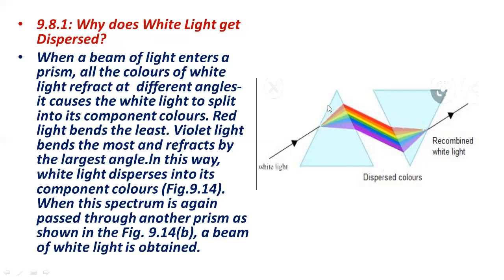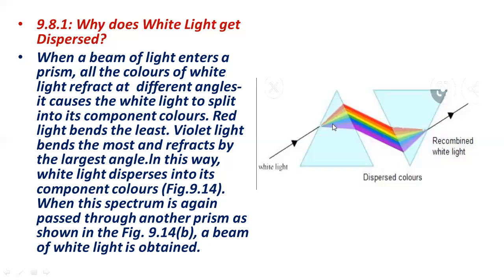you know that this is the surface of the prism, and when the light falls on a surface, we draw an imaginary line which is perpendicular to the surface, the normal. So this is our normal, and you can see each color is making a different angle with this normal. The angle of red color will be different from orange, then yellow, then green, then blue, then indigo, then violet. All these refracted rays are making different angles with the normal.